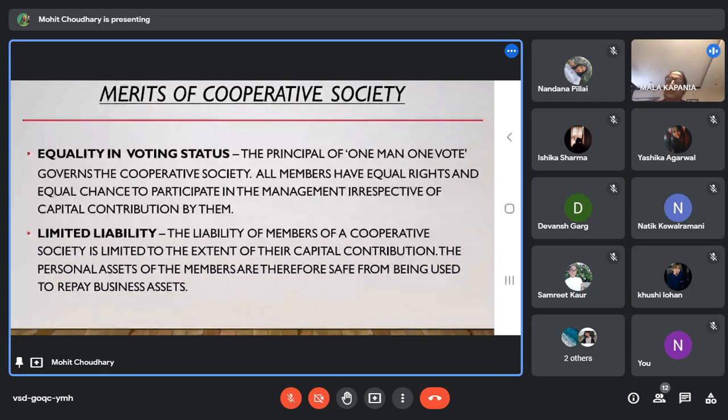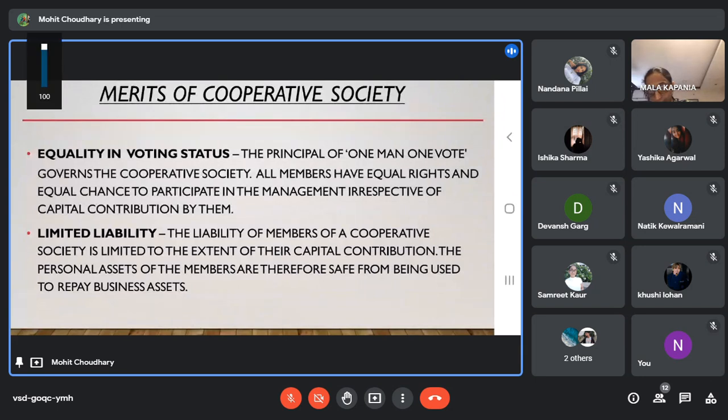Okay. Equality in voting status. Now, if we take two members, member A and member B, and member A contributes 10,000 and member B contributes 50,000, and if a member contributes more, he will get more value of his vote and more chance in participating in the management.